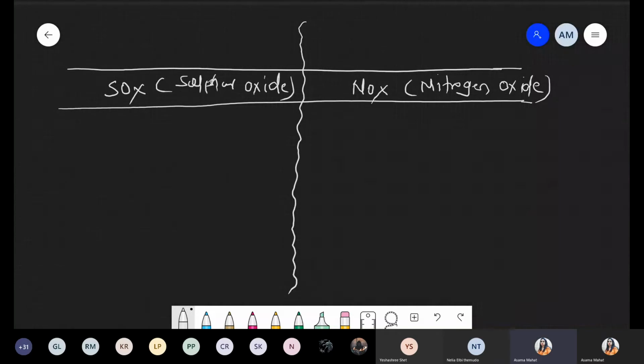Okay. So next point, we are talking about the difference between sulfur oxide and nitrogen oxide.